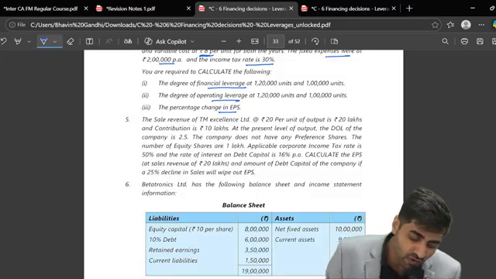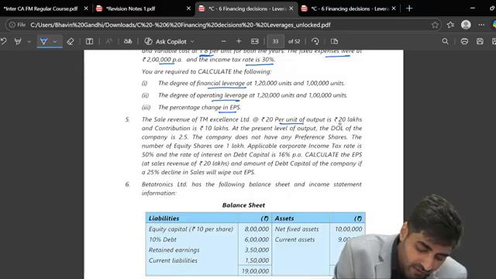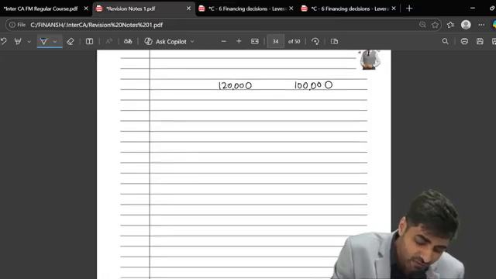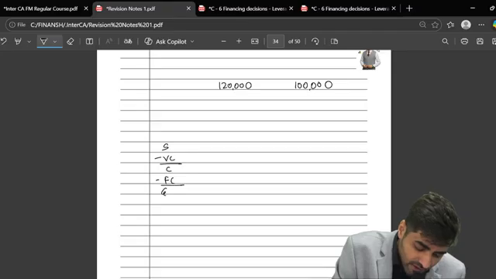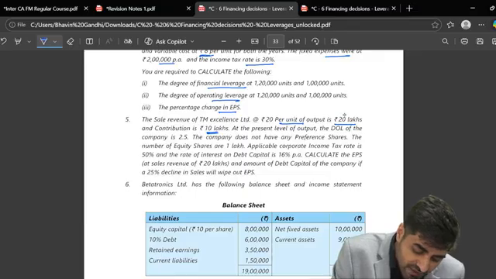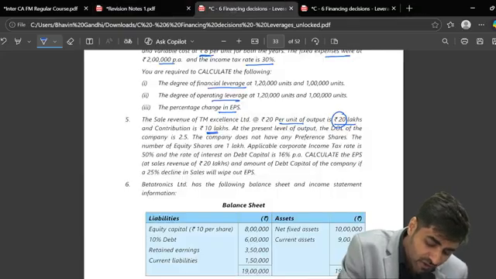The sales of the firm is rupees 20 per unit, and the output is rupees 20 lakhs, and the contribution is 10 lakhs. Can you please tell me now, sales less variable cost, what will you get? Contribution less fixed cost, what will you get? EBIT less interest, what will you get? EBT less tax, what will you get? NPAT. Come on. Now tell me, what is the sales they have told you? 20 lakhs. What's the variable cost? They have told you contribution is 10 lakhs.